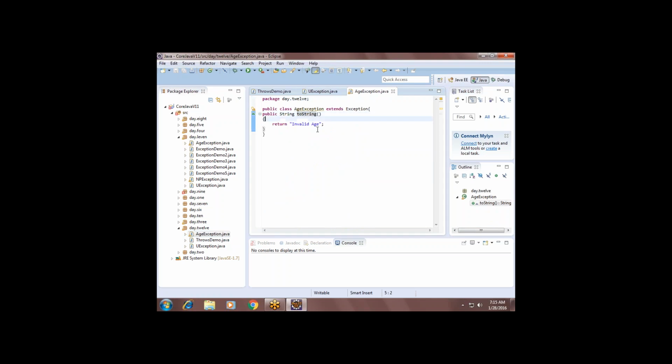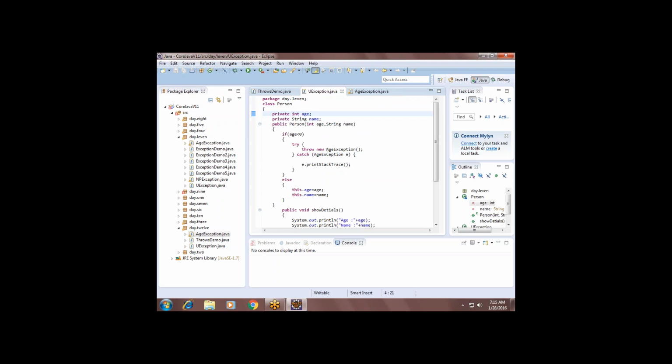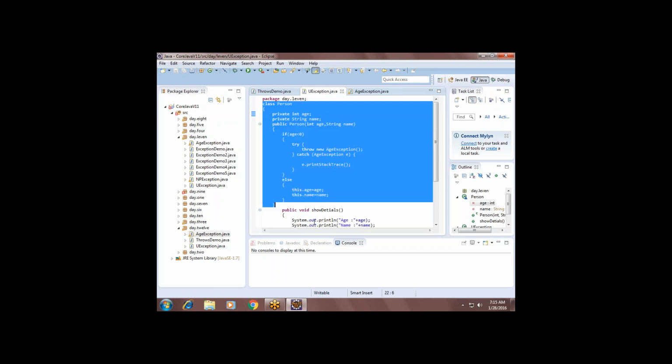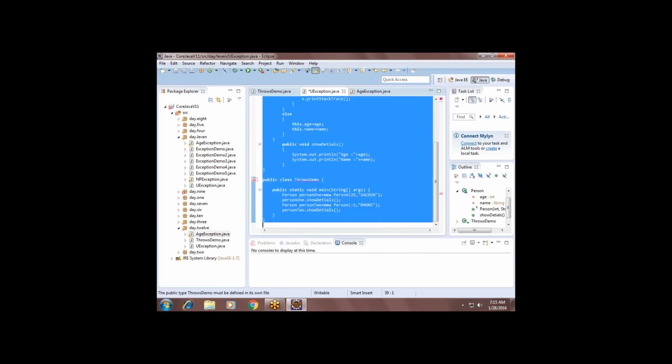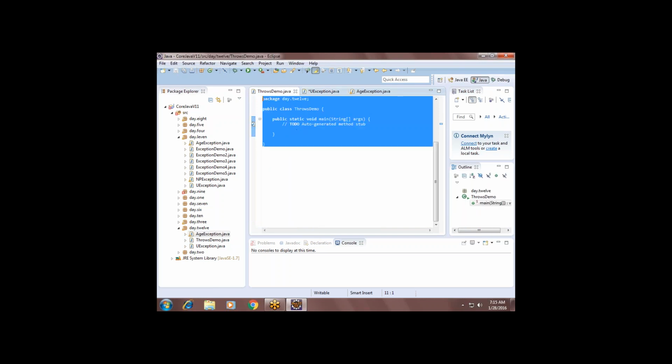You see, guys, for example, I already created a user defined exception, and I am using this exception inside this program. Now I will copy this throws demo and paste it in this one.